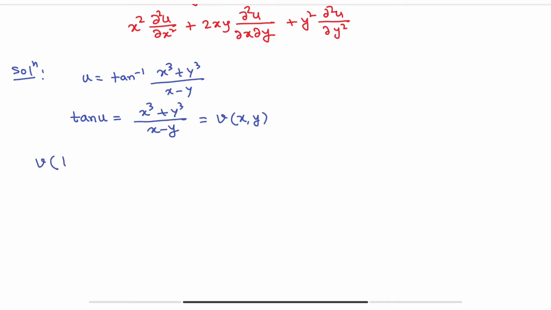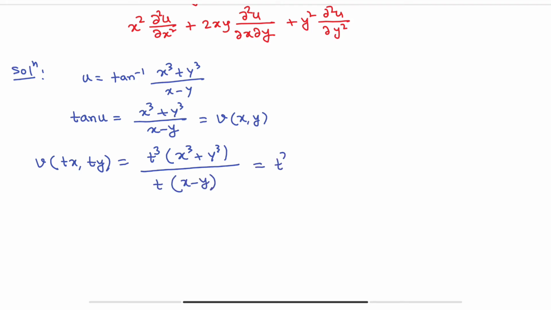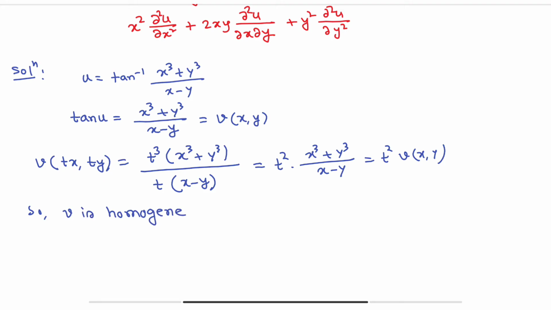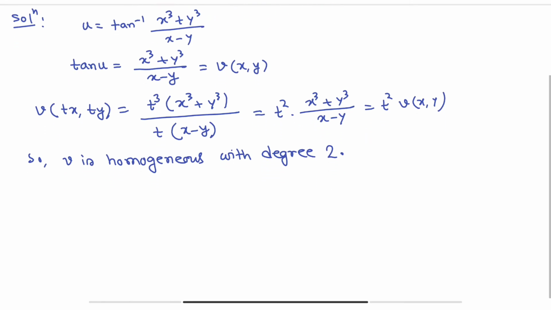So v(tx, ty) is equals to t cube common, t cube (x cube plus y cube), divided by t common, (x minus y). So we are getting t square into (x cube plus y cube) divided by (x minus y). That means t square v(x,y). Okay, so v is homogeneous with degree 2. So obviously we can apply Euler's theorem.